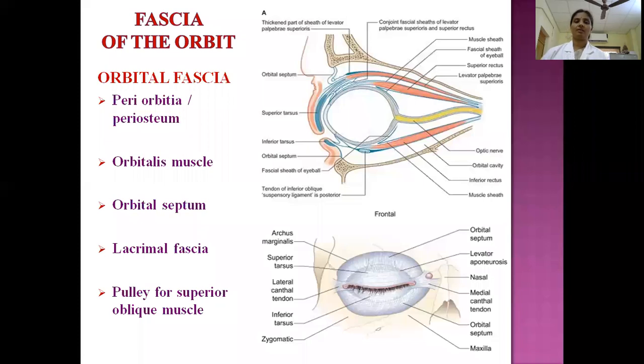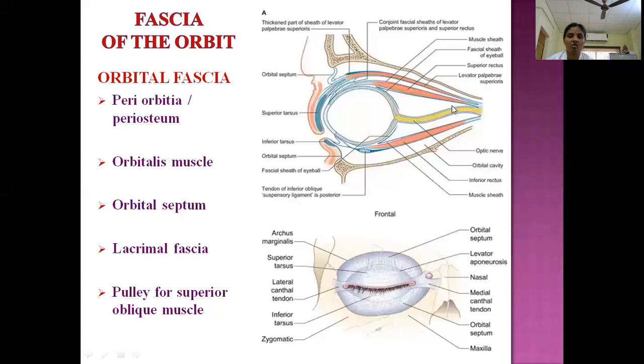Now, what is the fascia of the orbit? So what is this fascia? From where is it coming to the orbit? So as you have to know, here this important structure, see, this is the optic nerve. The cursor is on the optic nerve. So optic nerve, it's not a peripheral nerve. It is actually an extension of the brain. How can you know? Because this optic nerve is covered by all the three meninges of the brain.